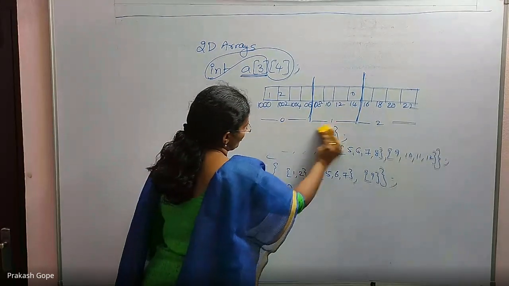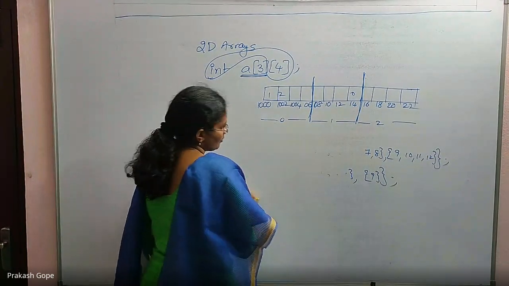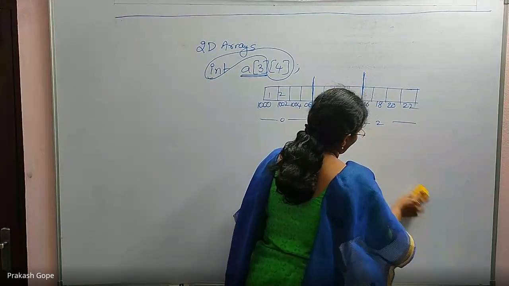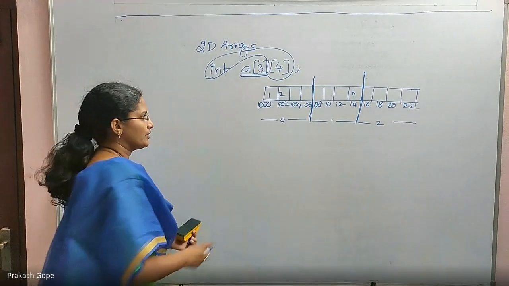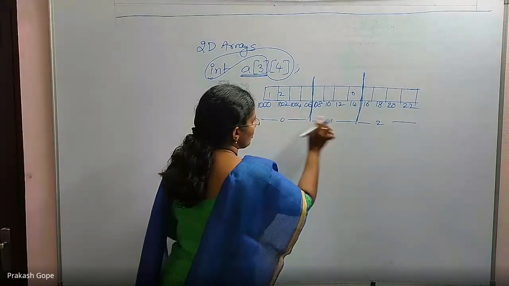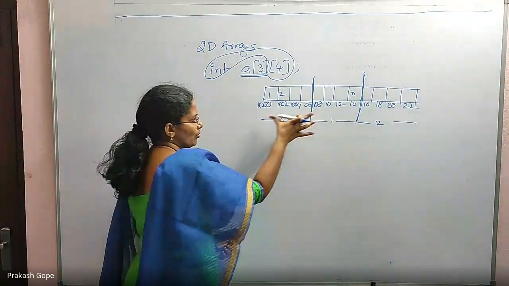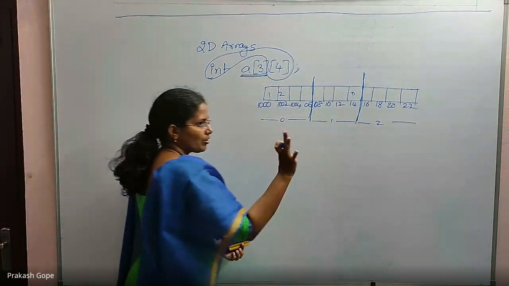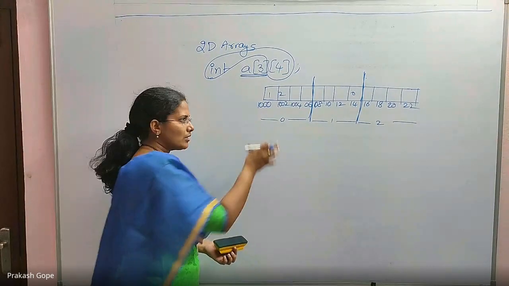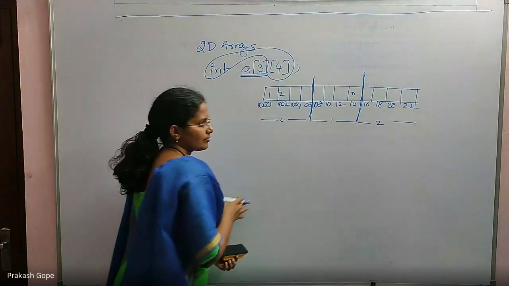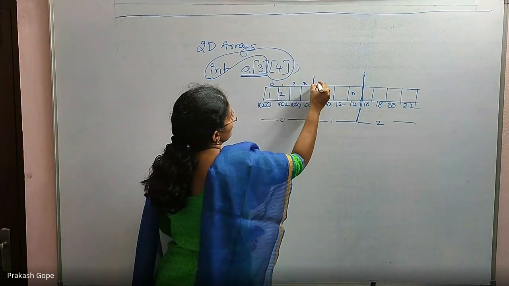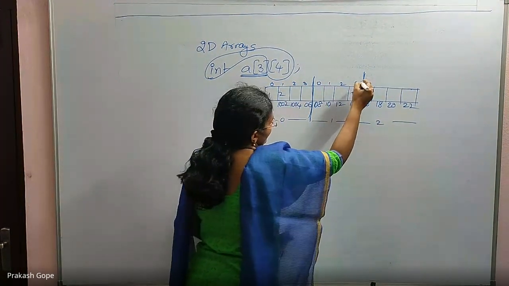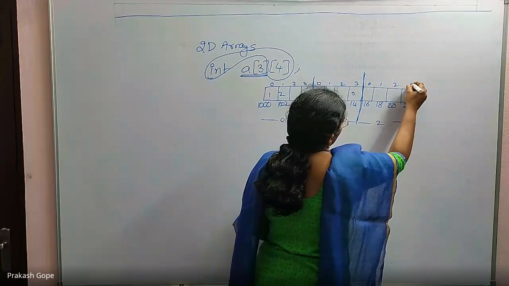Declaration and initialization. Then how do you access the elements? By using the row index and column index. This is row index 0, 1, 2: 0th row, first row, second row. Because as I said, there are only 3 elements. Yes, these are the 3 elements. This is 0, 1, 2, 3, 0, 1, 2, 3, 0, 1, 2, 3.